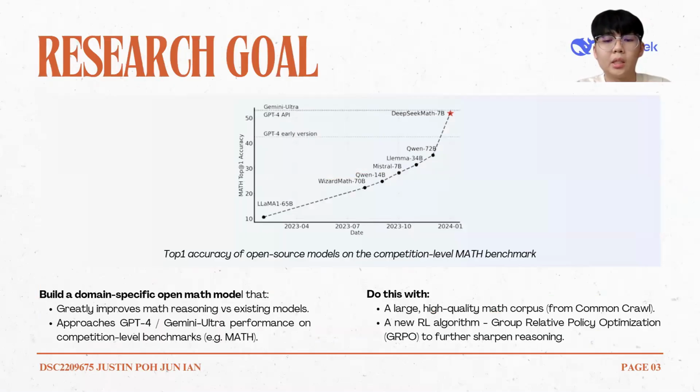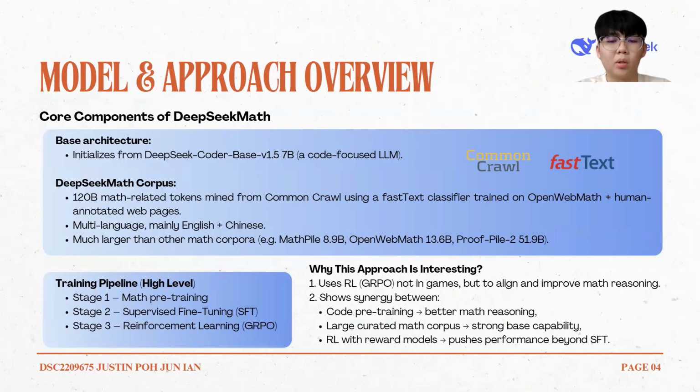The goal of this study is to develop a domain-specific LLM that greatly improves mathematical reasoning and approaches the performance of models like GPT-4 on high-level benchmarks such as MATH. Therefore, the authors choose to use a large math corpus and a new RL algorithm called Group Relative Policy Optimization. The DeepSeekMath model is built from the DeepSeek-Coder-Base-v1.5 7B model.